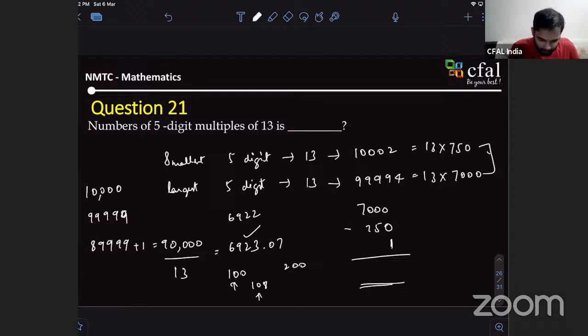For example, if your number is, which is the first number? I think 1010, right? This is divisible by 13. Suppose this is the number, and your number was say 1012, the last possible number for a multiple of 13.